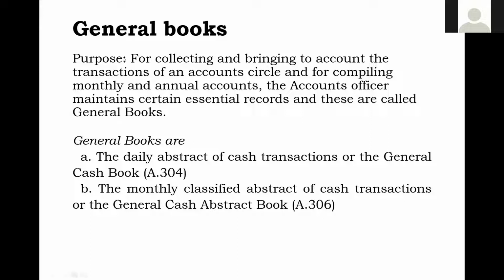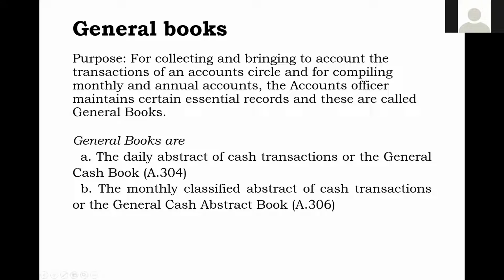Here it is daily. Daily abstract will be there. Daily CO7s or check sheets, whatever amount we have received, or MCR. So whatever amount is there in the form of cash, that will be day-wise. We can say day book. So day-wise, first, second, third, fourth, all the receipts and disbursements will be entered in the general cash book. But here it is classified.